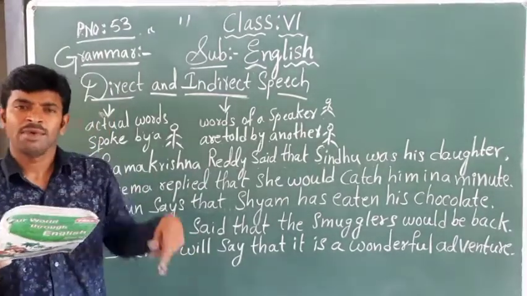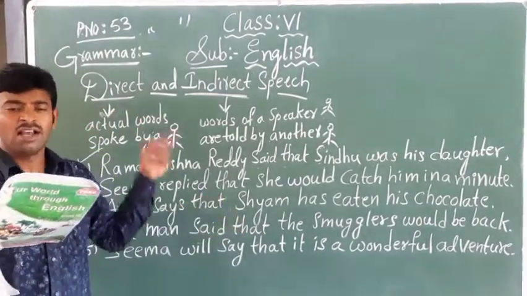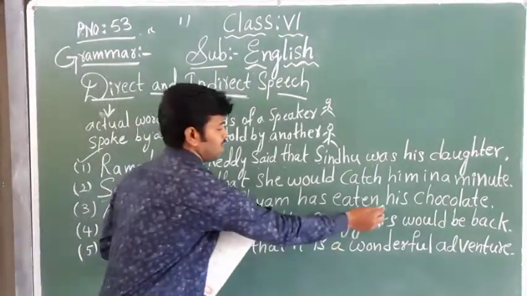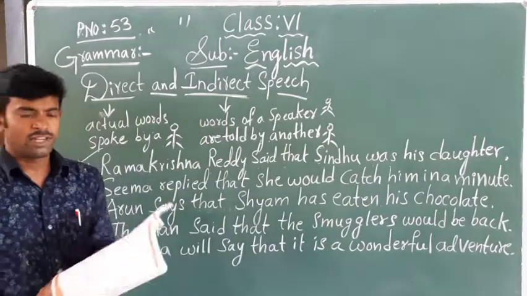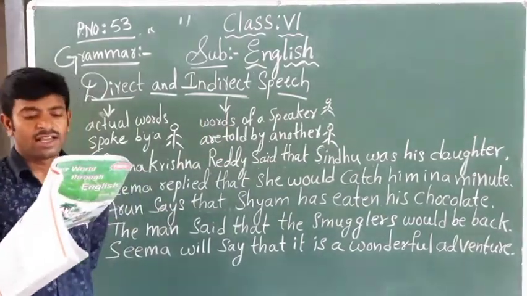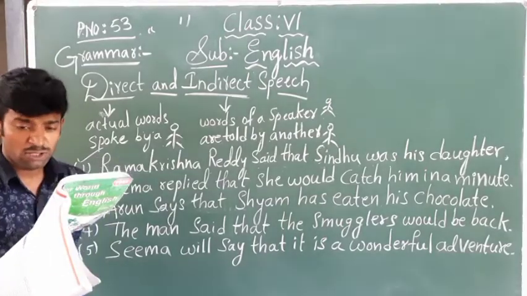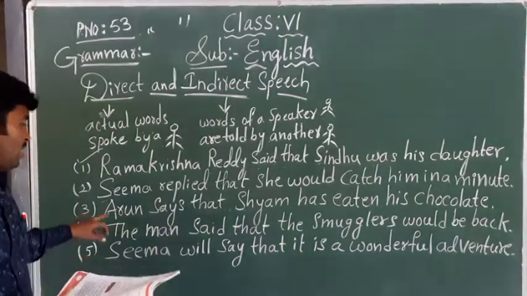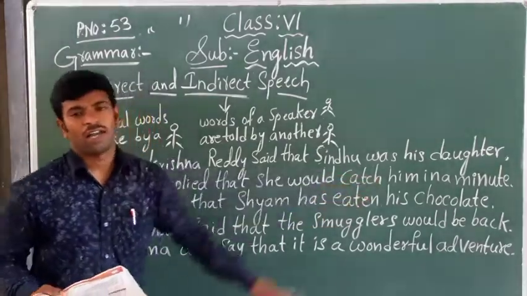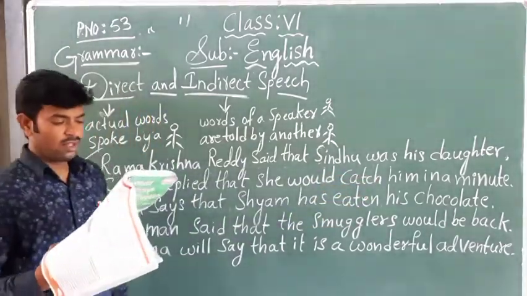My chocolate became his chocolate. Yes or no, children? There is a change. So indirectly we are writing: Arun says that Sham has eaten his chocolate.